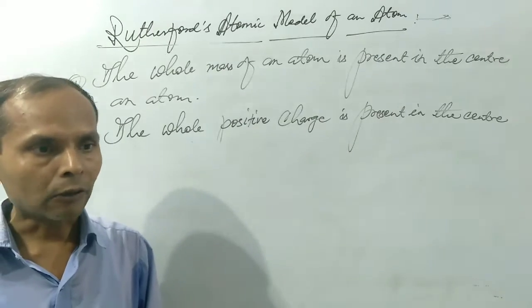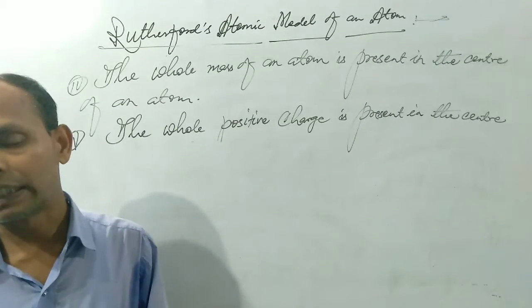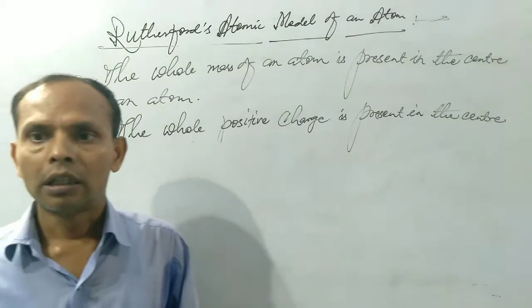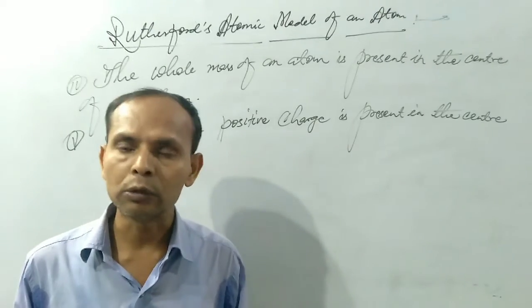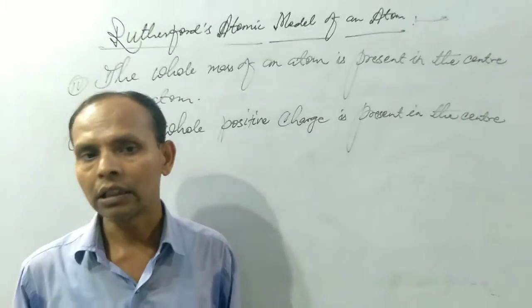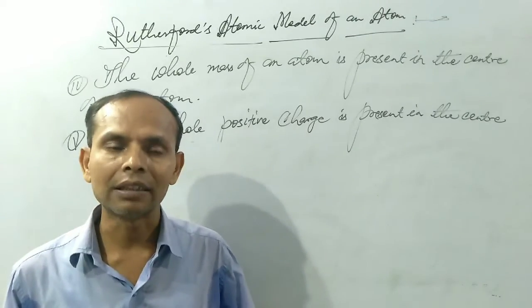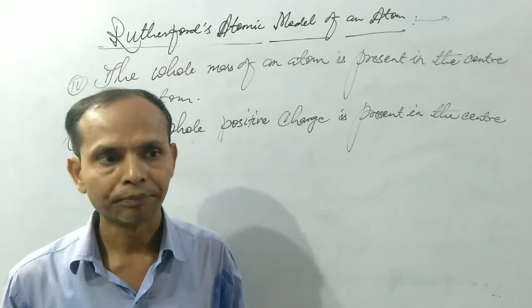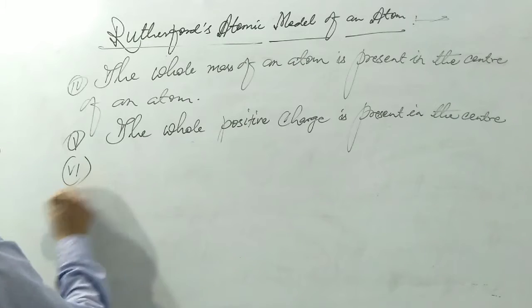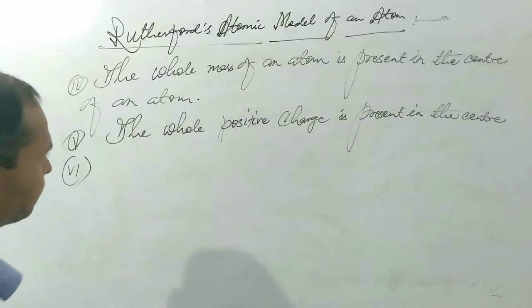The value of atomic radius is found to be 10 to the power minus 8 centimeter, and the value of nucleus radius is 10 to the power minus 13 centimeter. It means an atom is 10 to the power 5 times larger than its nucleus. This is also the next point. We can write it as point number 6.